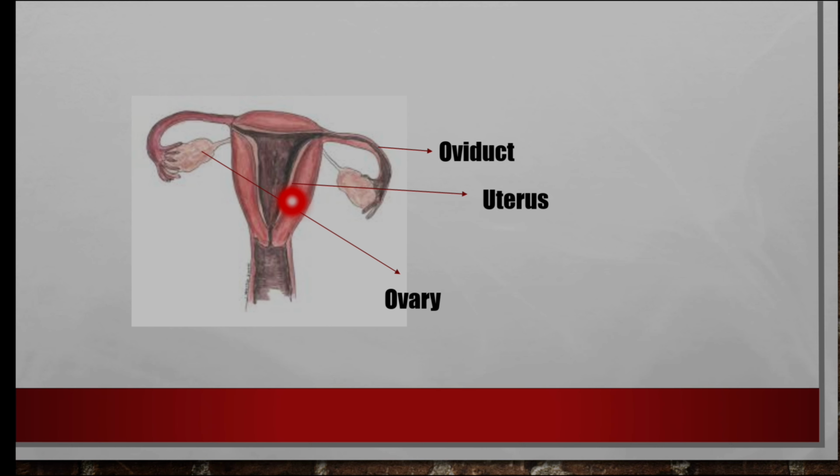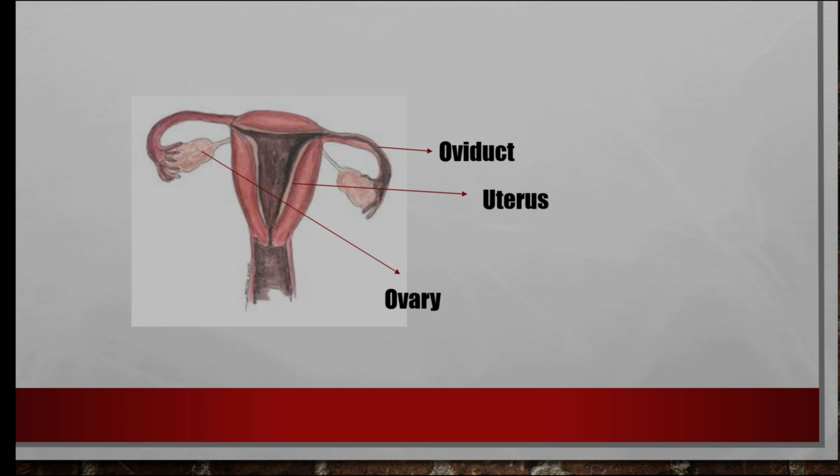Here we have the fallopian tube, the ovaries and the uterus. The uterus is a bag-like structure where the baby develops. Through this fallopian tube the egg cell passes. If by chance it fuses with a sperm cell, then it forms a zygote. The uterus is an elastic bag, having all the facilities for the complete development of the baby.